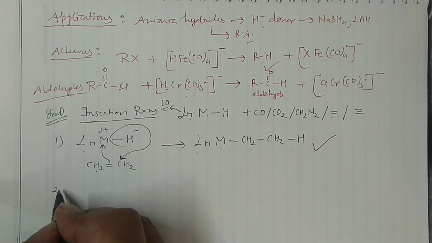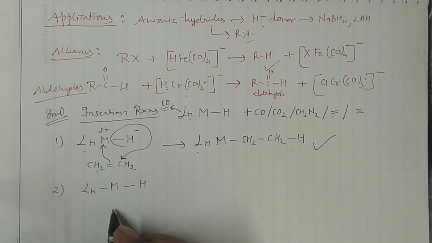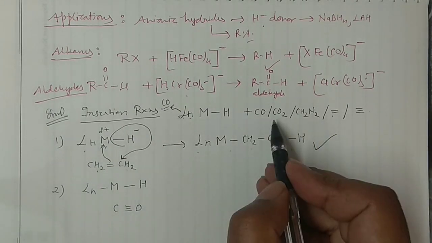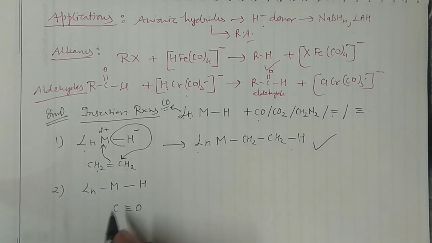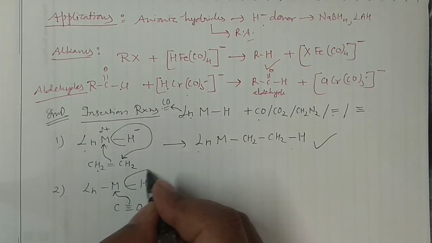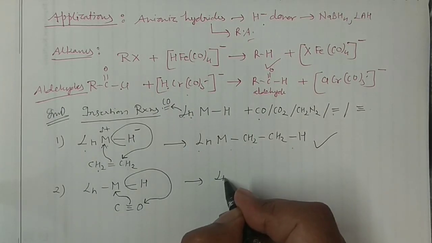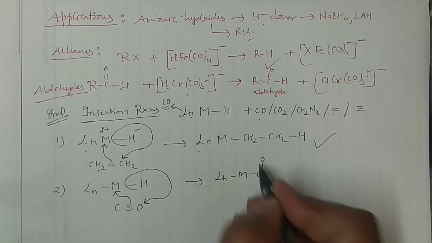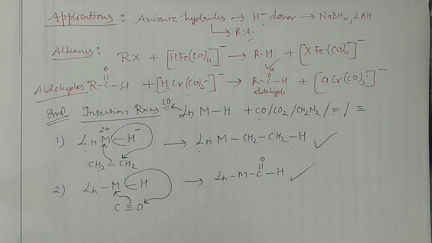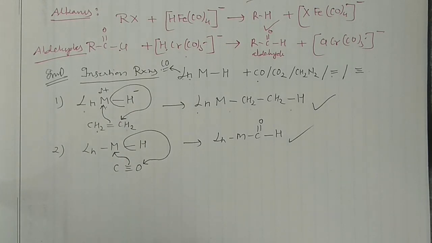Similarly, for example, you can write LnMH, and say you have C triple bond O. You are reacting this with carbonyl. Again, the electron density would attack this metal because it is electron deficient, less electronegative, and this hydrogen along with the electron pair will attack this particular oxygen, and then you will have your compound LnM-C=OH. So again you can see this derivative we have produced.